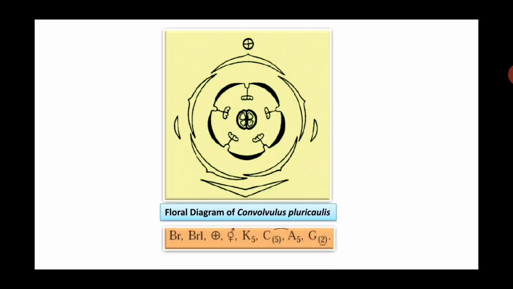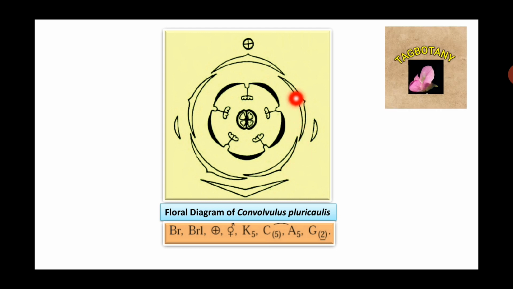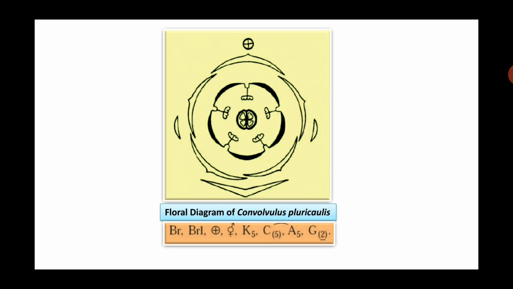This is the floral diagram of Convolvulus pluricaulis. Under it the floral formula is also written. So this flower is bracteate, so the bract is shown here. It is also bracteolate. There are two bracteoles, this one and this one. Then the sepals are 5, polysepalous. So these sepals are 5 and they are polysepalous with quincuncial type of estivation.